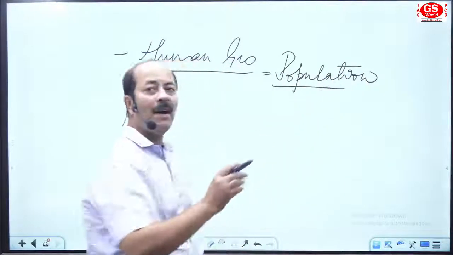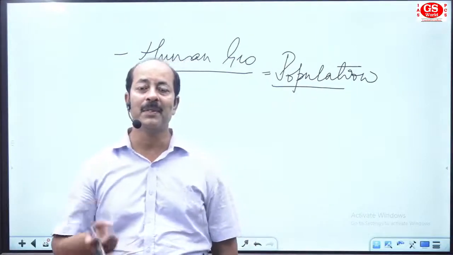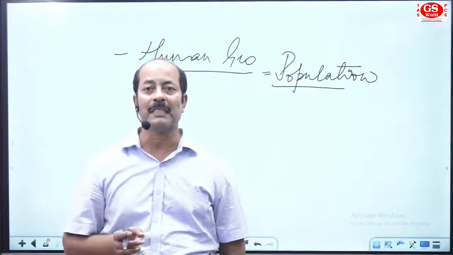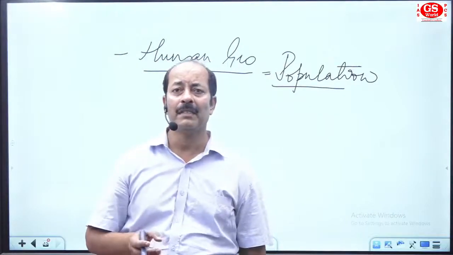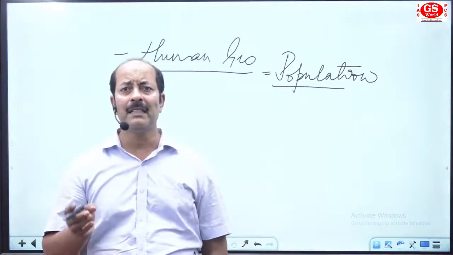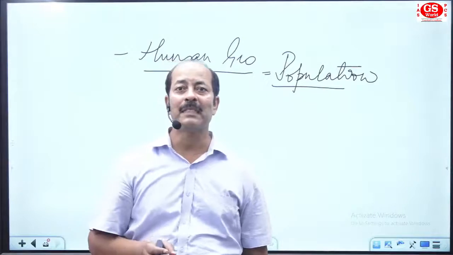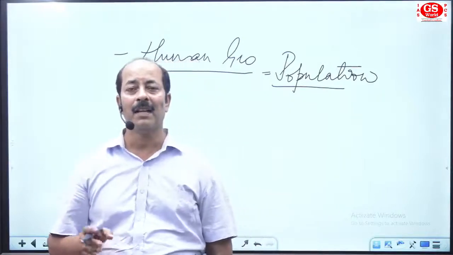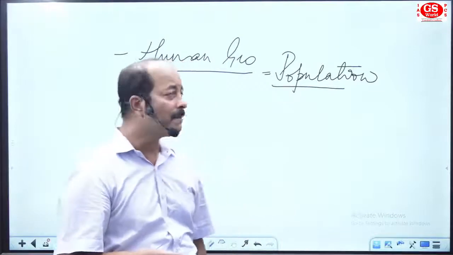Try to see, once it comes to population, it becomes very confusing for students what we are going to study in population. It's very puzzling. Sometimes I feel that it's a less important, less interesting area. But I'm telling you, the study of population is a very interesting area, and once you know the content, you will have much more interest in this area.